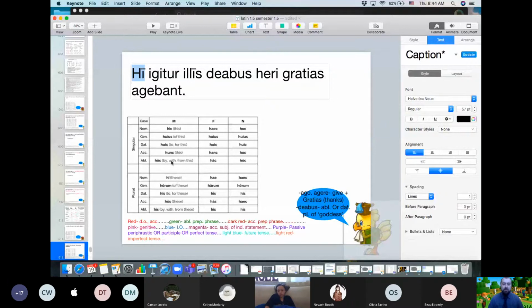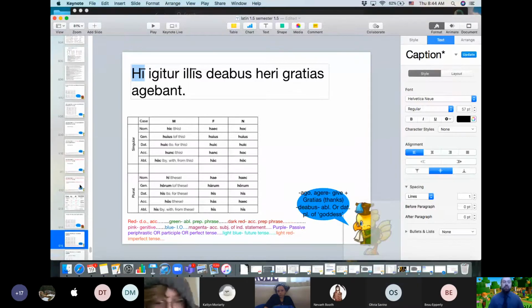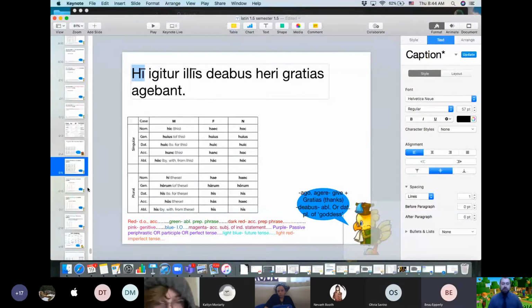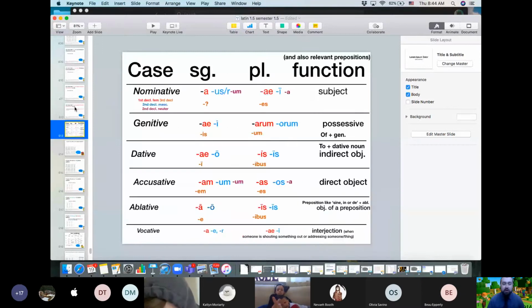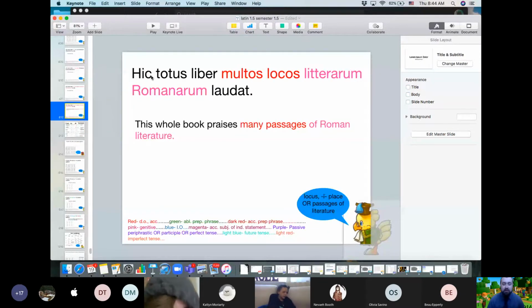What'd you get? They praised the goddesses yesterday. That's very good. We can actually do more than they. That's basically correct. Our subject's technically they, but it's better if we translate hi as what? Anyone? Because if we look at hi, it's not like hic totus liber, where hic had a buddy, where it's this going with the book, so it's just this book.